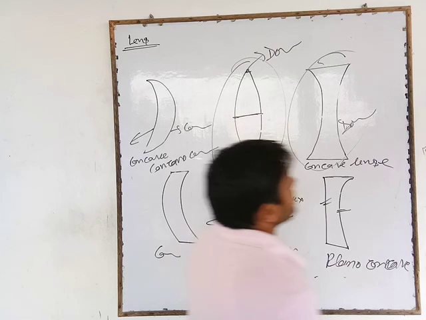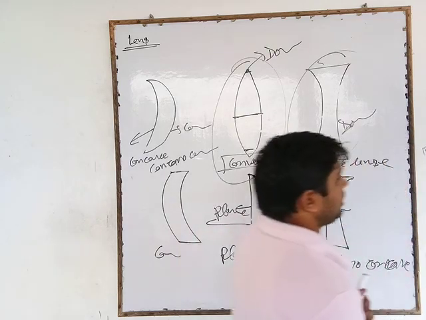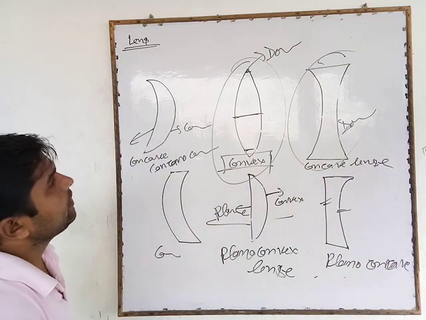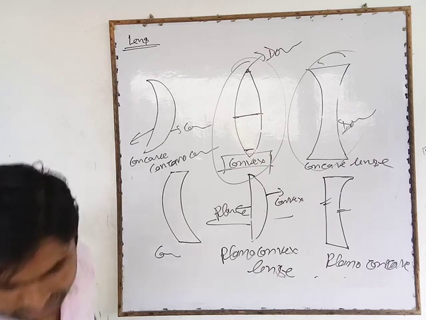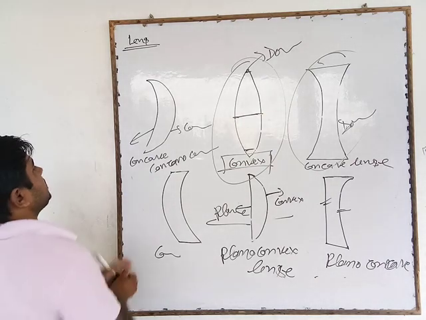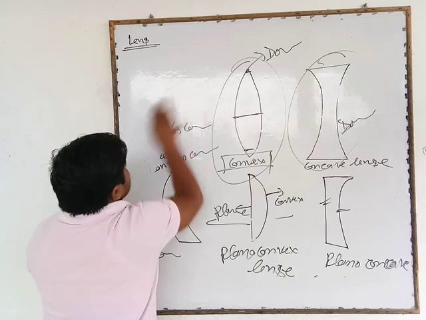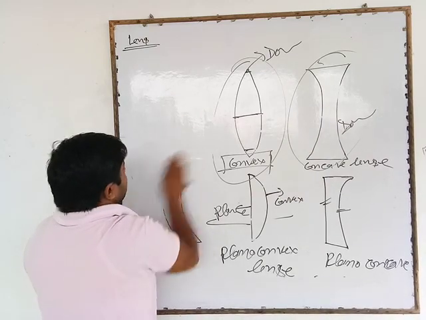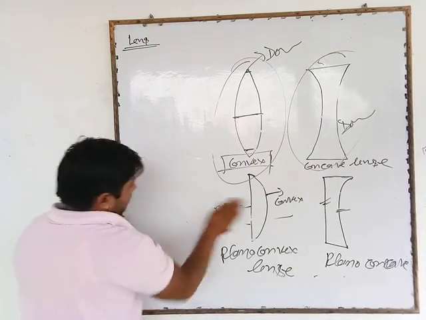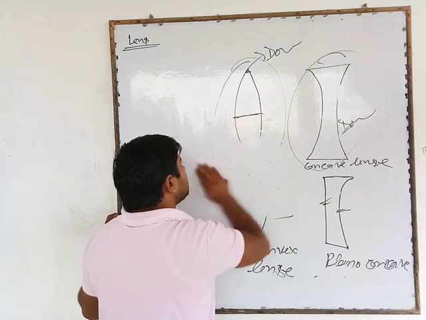So students, in the class 10th syllabus, we generally know that lens is of two kinds: first double concave, or generally concave, and the other one convex, or double convex.